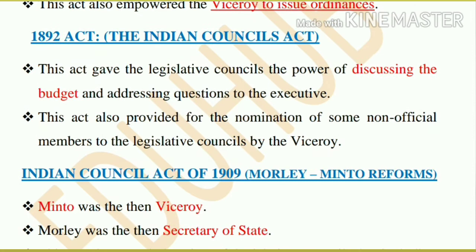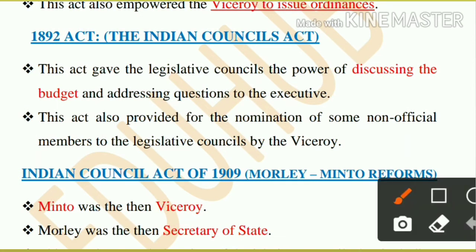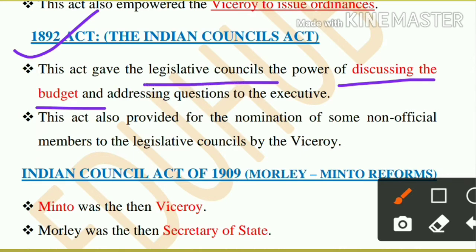Now you can come to see the Indian Councils Act of 1892. In this, the discussion of the budget started. The Legislative Council members can discuss the budget and address questions to the executive.